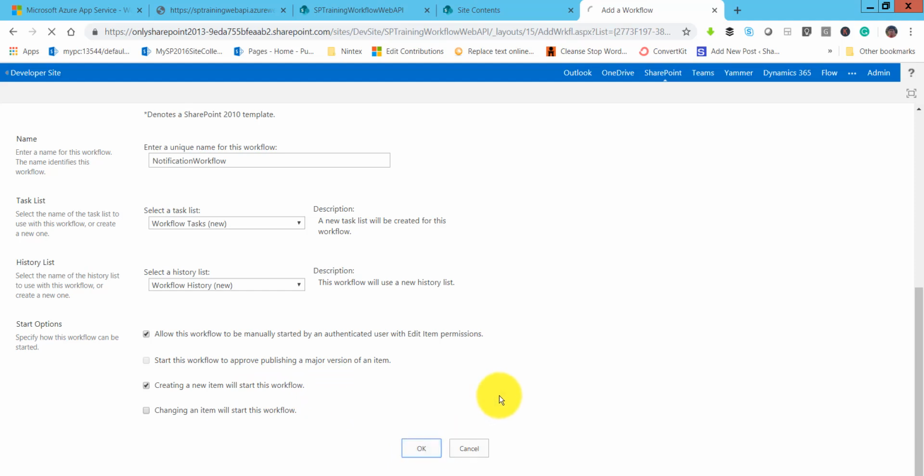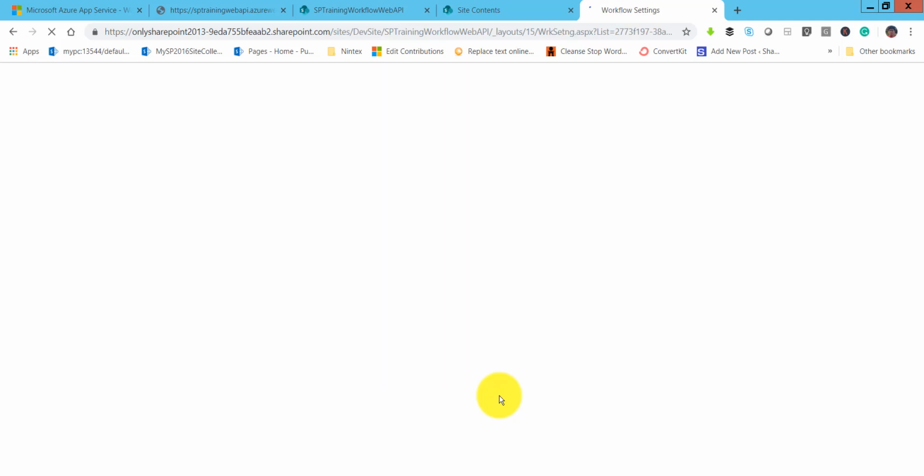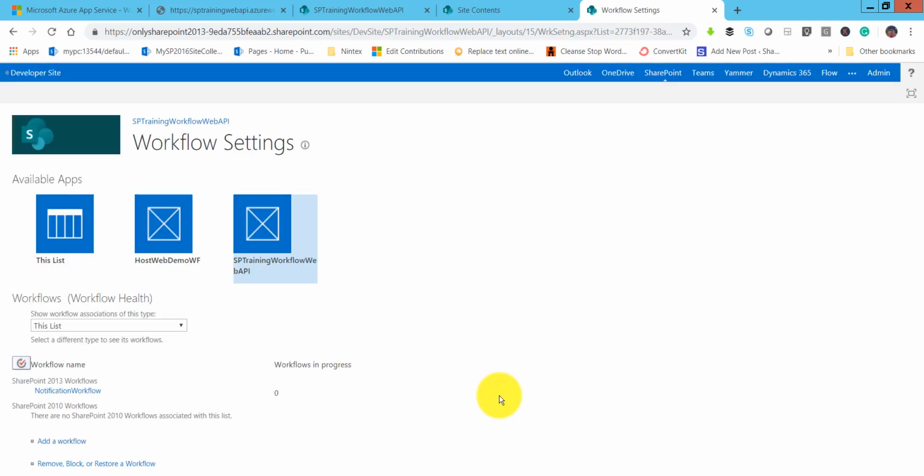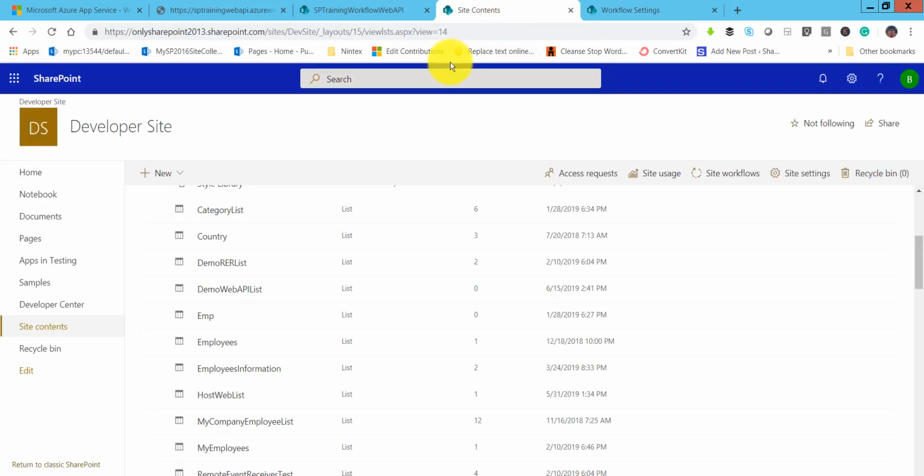Click on OK. So now this workflow is attached to this particular list, but the workflow is not available directly over there in that list. Rather, it is available on that app, which is our SharePoint training workflow app. Now go back, so you can see here now this workflow is attached to this one. So what I will do is I will click on that.